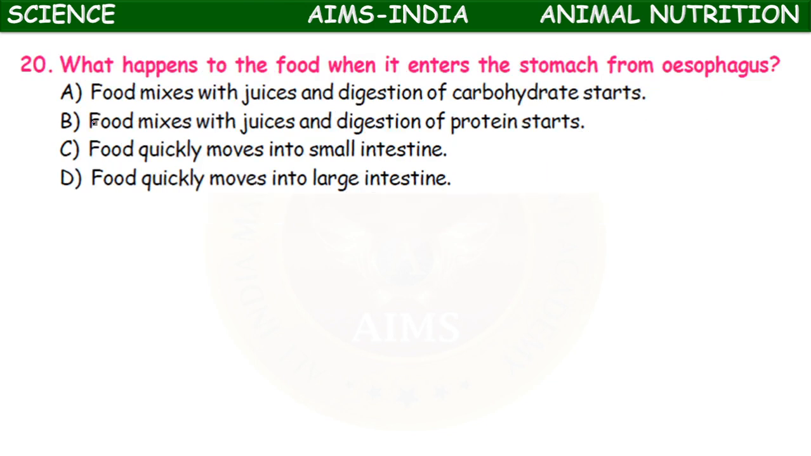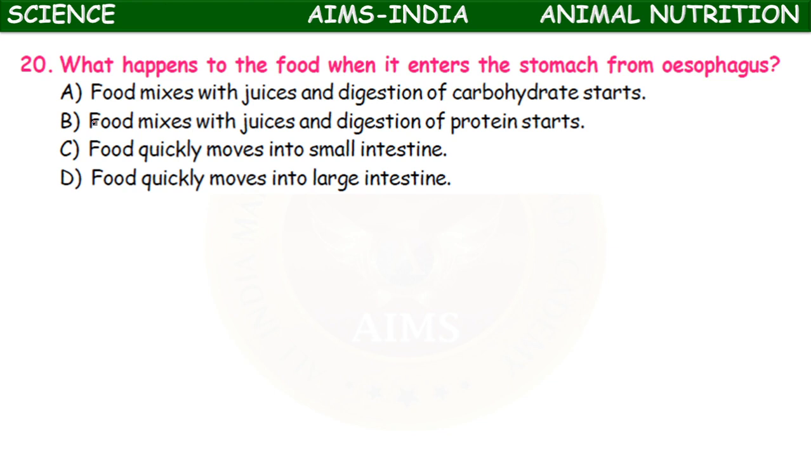What happens to the food when it enters the stomach from the esophagus? Here also four statements are given. Food mixes with the juices and digestion of carbohydrate starts. So we have to select such a statement which represents the digestion of food in the stomach. The first statement is food mixes with the juices and the digestion of carbohydrates starts.